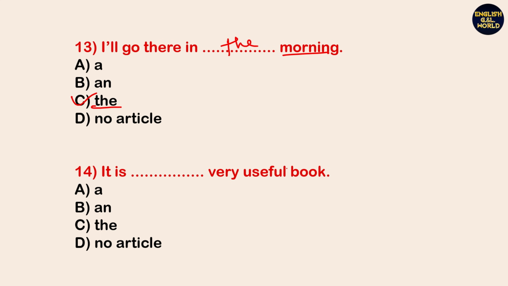It is dash very useful book. So look at the word useful. Okay, here U is a vowel. Actually we would need an, but look at the sound of useful. It sounds like a "yu" sound, okay, which is a consonant sound. That's why we need not an, we need article a. Okay, so it is a very useful book.